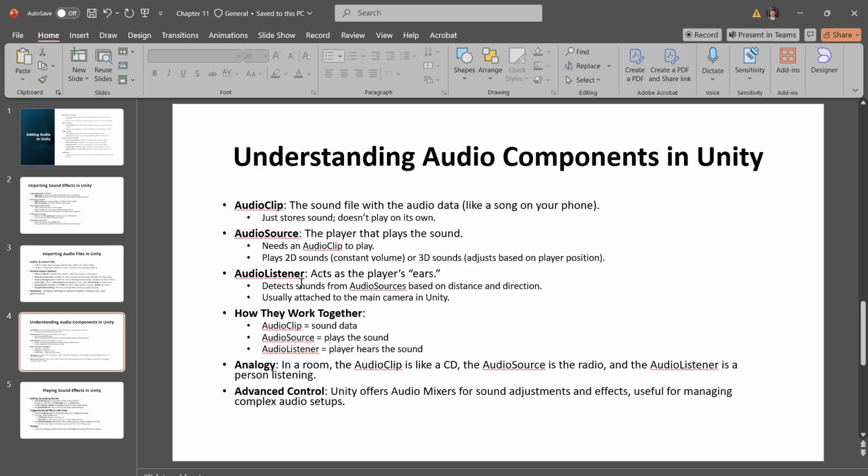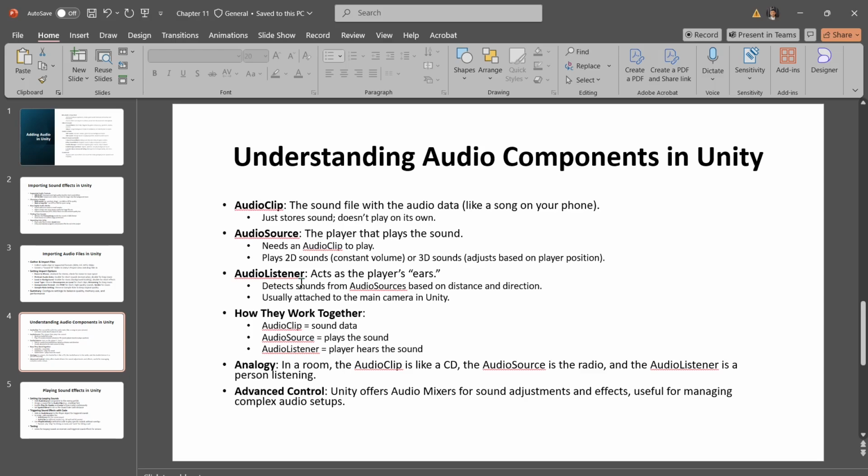Unity's main camera, the one that shows the player's point of view, has an audio listener attached by default, and the audio listener makes Unity calculate sound based on distance and direction. So if the player's camera moves closer to or further from a sound, the audio listener detects that and makes the sound louder or softer.